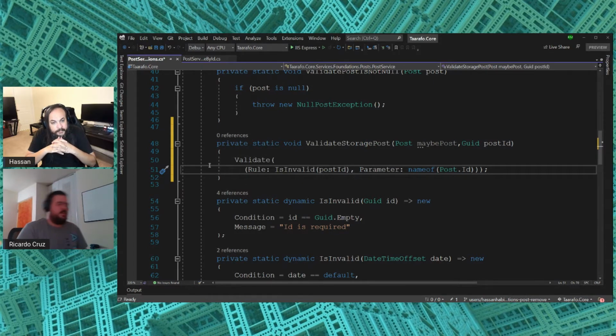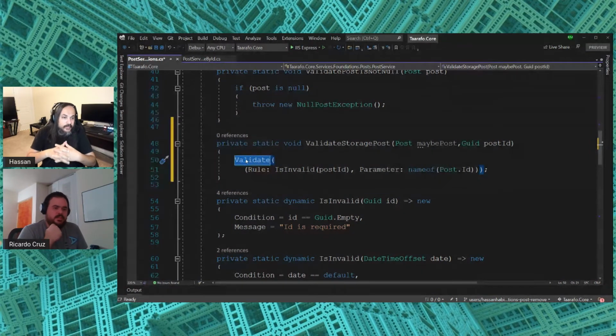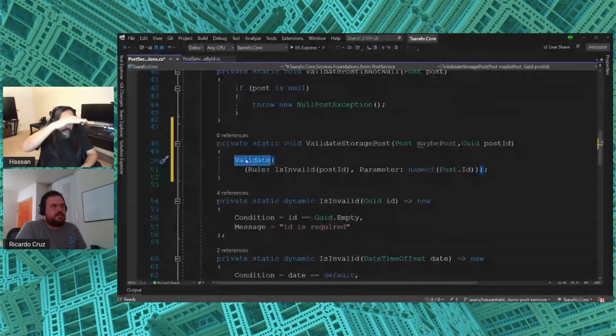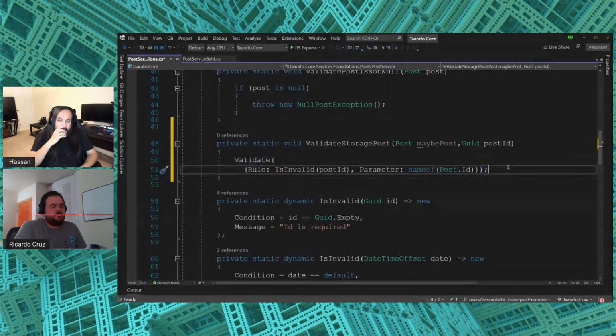So this method in itself is more for the structural validation. This one is more like the logical one. You're calling an external source and you're pulling in data and you're running your logical validations on it. Some logical validations may fit into that report structure, but in your case here, you're just looking for one particular exception, not invalid post exception. You're looking for an error that says not found, so you can go back on the controller and report 404 instead of 400 or 409, right? So let's try that.